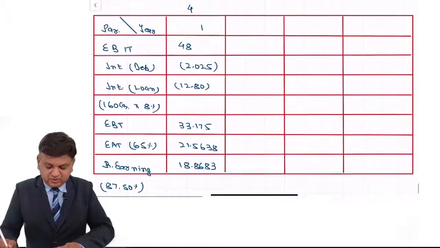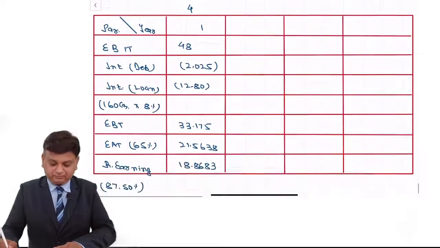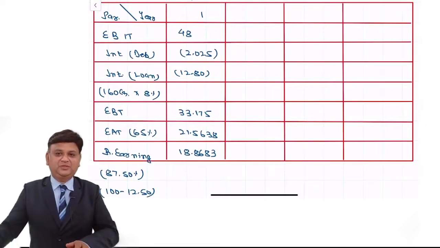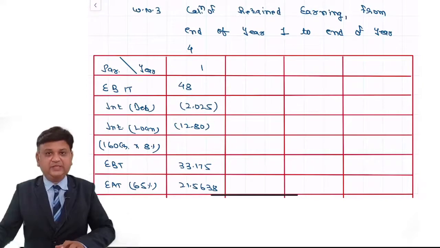That is the amount of the retained earning for end of year 1. Similarly, second year onwards, we'll make the calculation. Try to do the retained earning calculation from the second year to fourth year and put your answer for the individual year in the chat box.